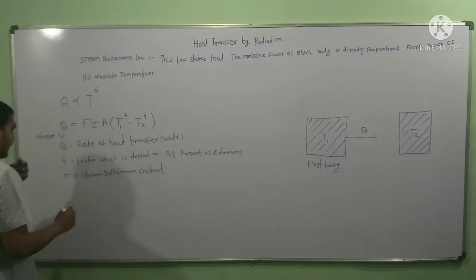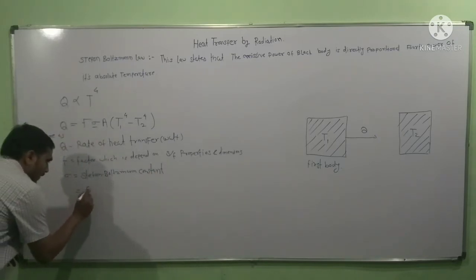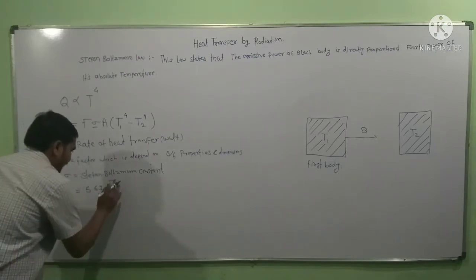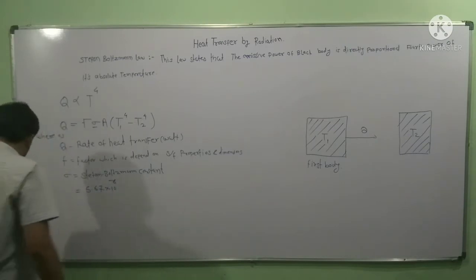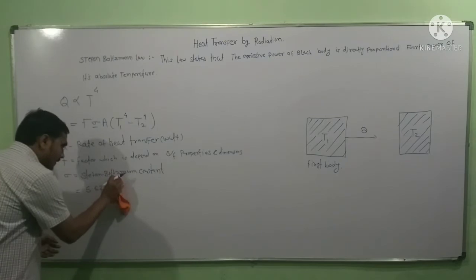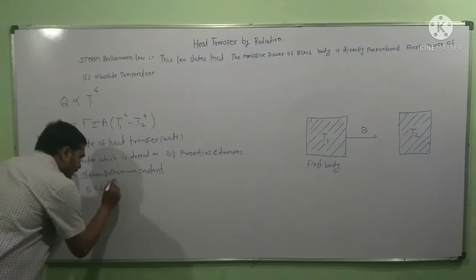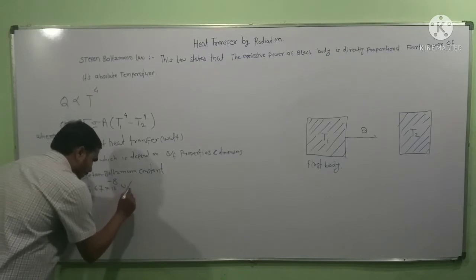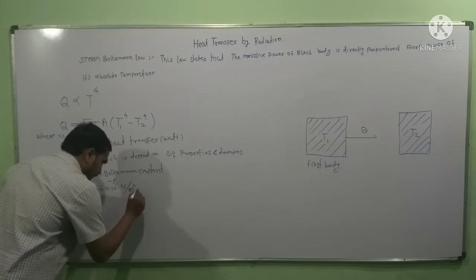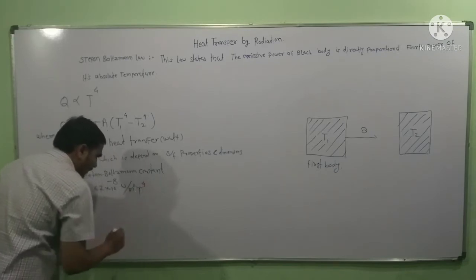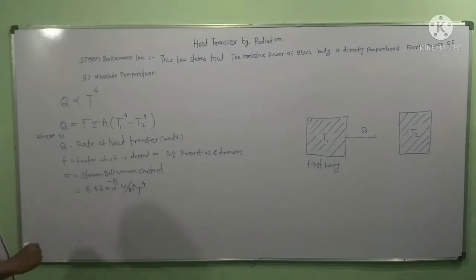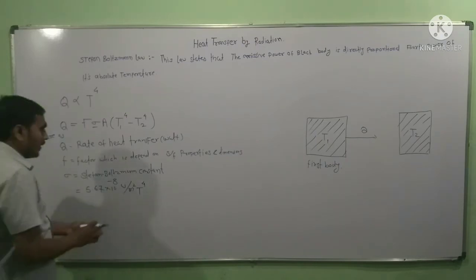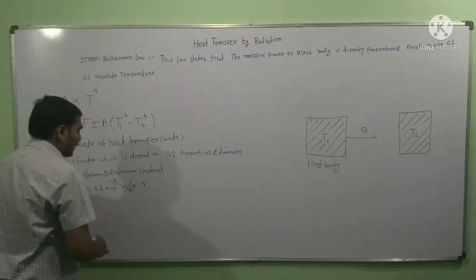Dear friends, the value of the Stefan Boltzmann constant is 5.67 into 10 raised to power minus 8 watt per meter square temperature raised to power 4, or Kelvin raised to power 4.